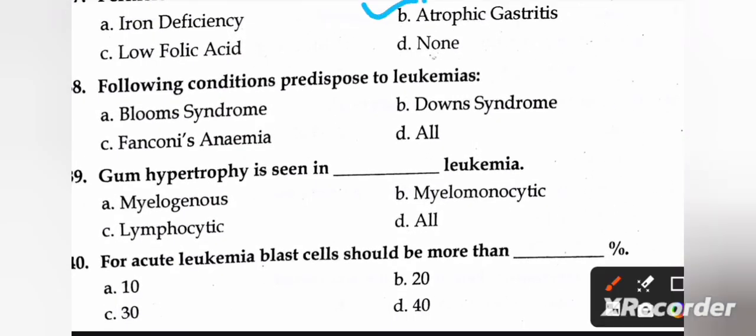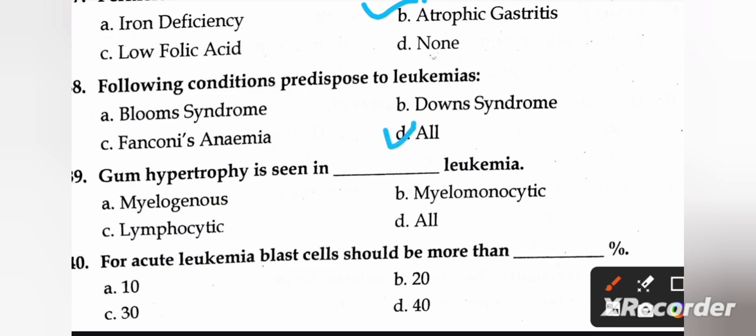Atrophic gastritis. Next question is, following condition predisposed to leukemias: A, Bloom syndrome; B, Down syndrome; C, Fanconi's anemia; and D, all. The right one is D, all.